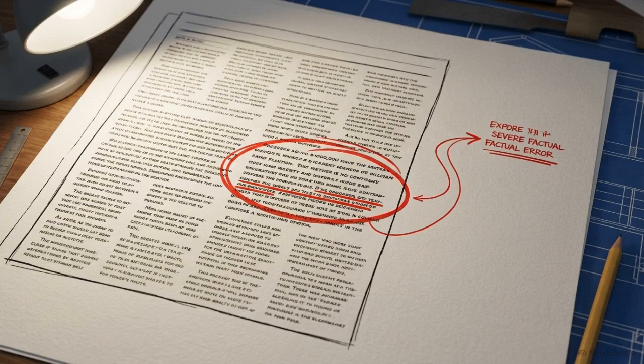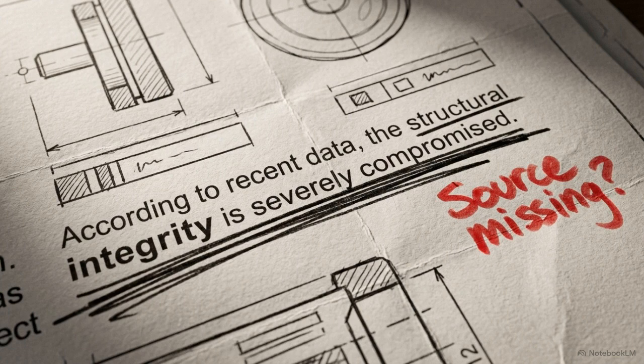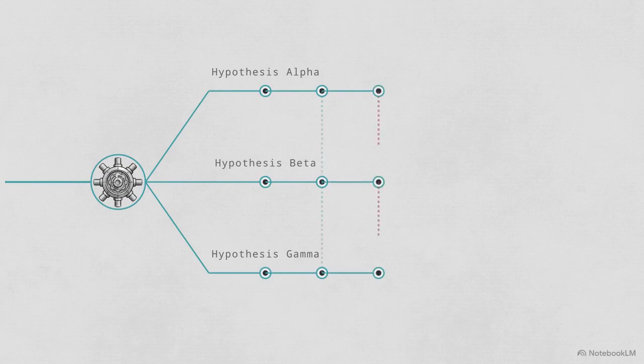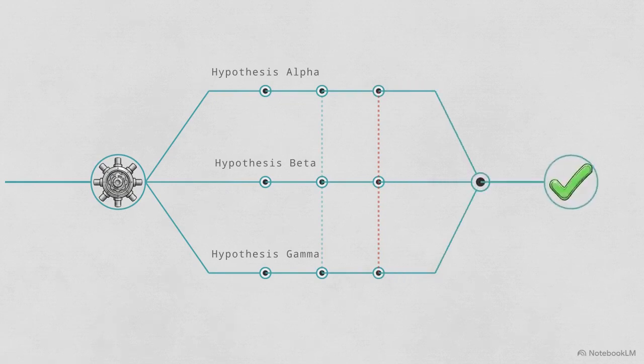Formatting handles the data's shape, but we also need to address logic failures and hallucinations, where the model generates facts that are not present in the source text. We implement chain-of-thought reasoning. This prompting technique forces the model to write out internal reasoning steps before providing a final answer. We instruct the model to evaluate multi-path hypotheses, checking different logical interpretations of a problem before converging on the